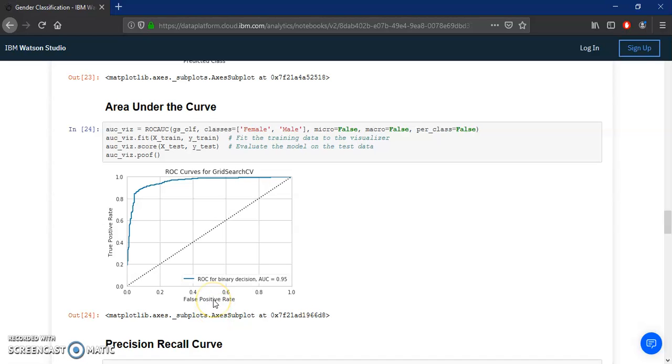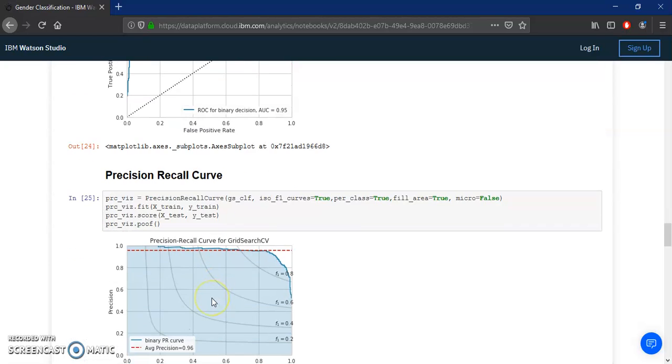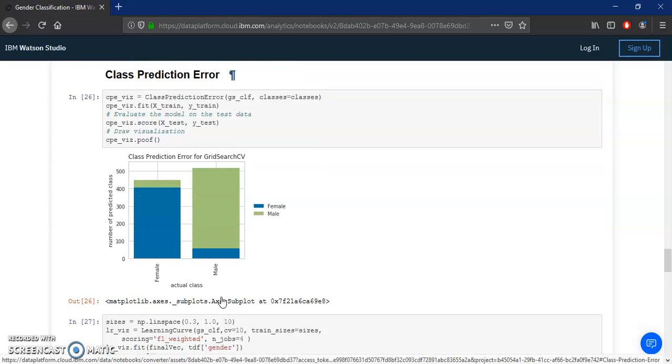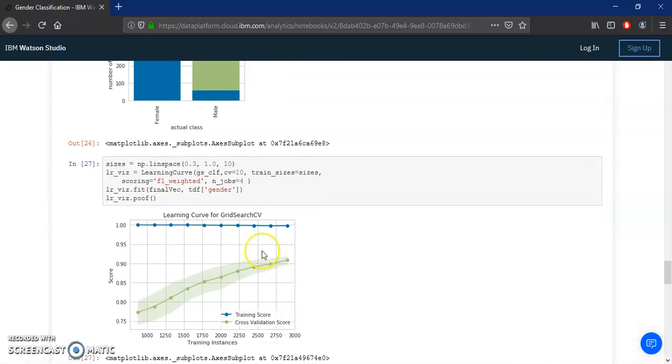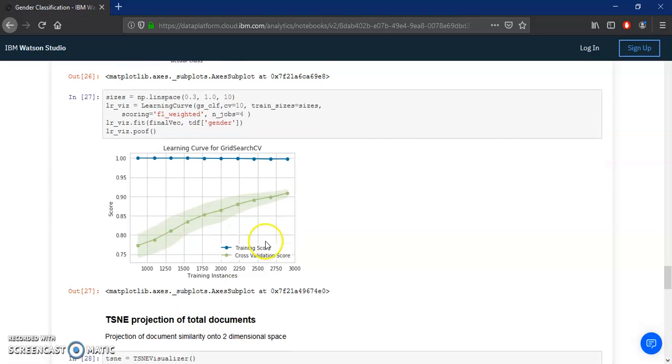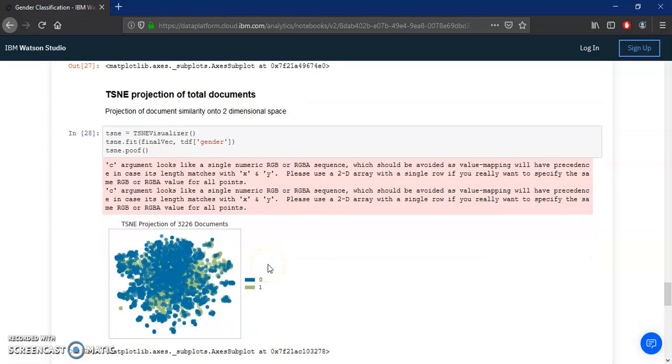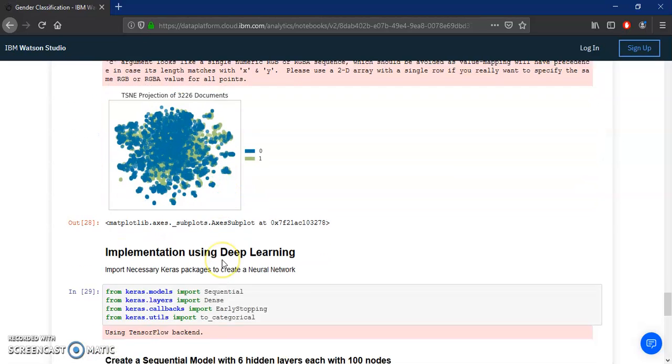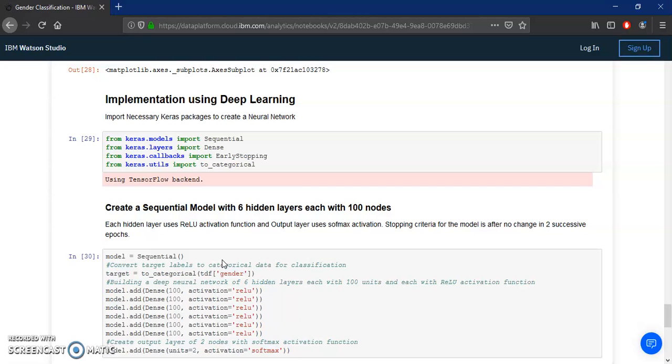This is the area under the curve visualized by Yellowbrick, this is the precision-recall curve, this is the class prediction error, and this one is the learning curve. And here you can see the t-SNE visualization of the total documents.